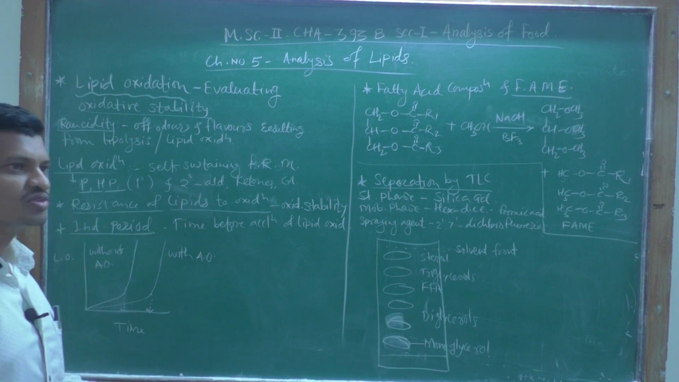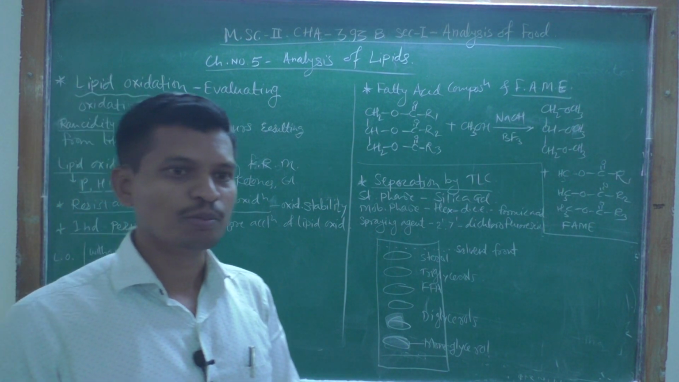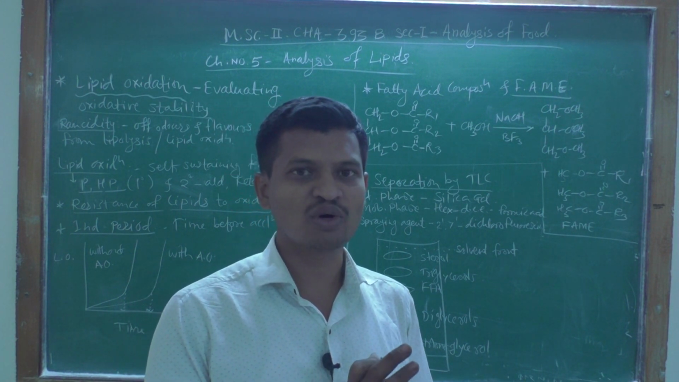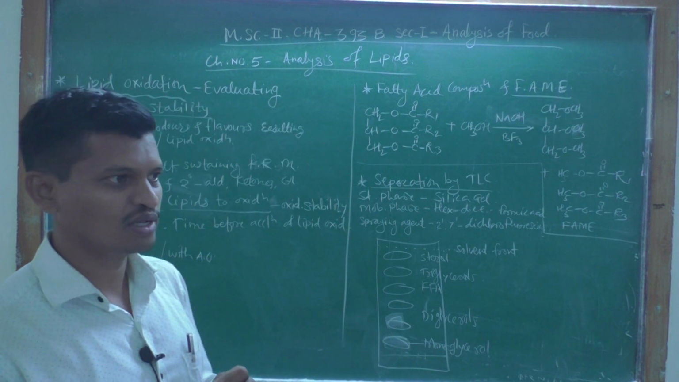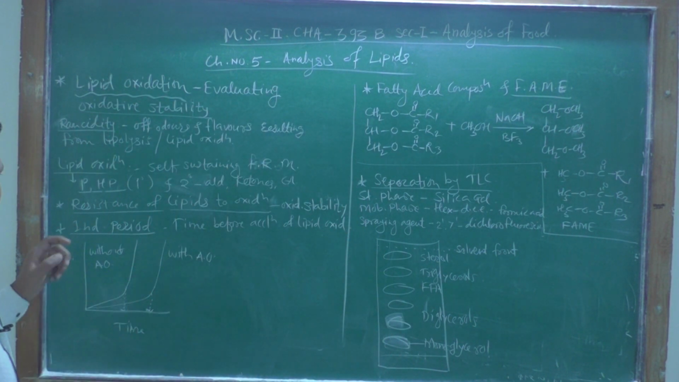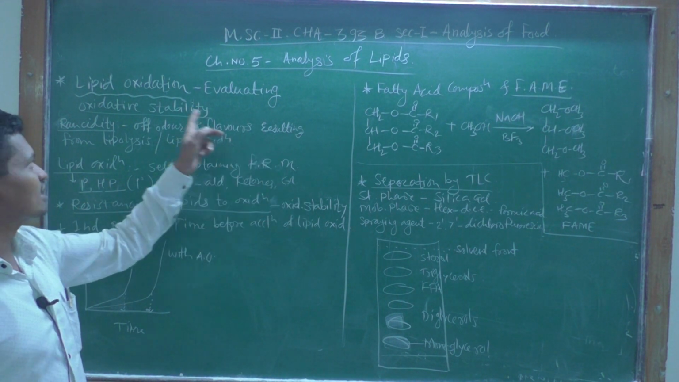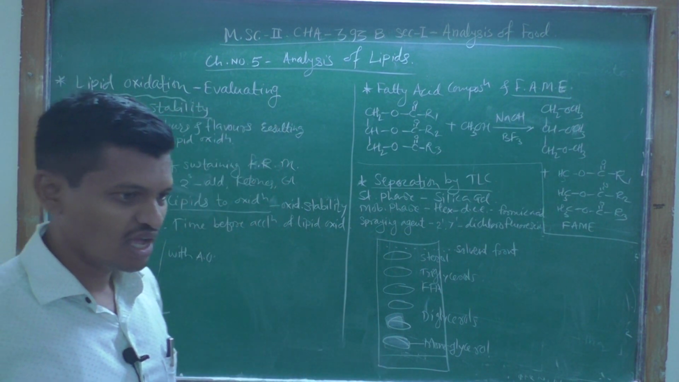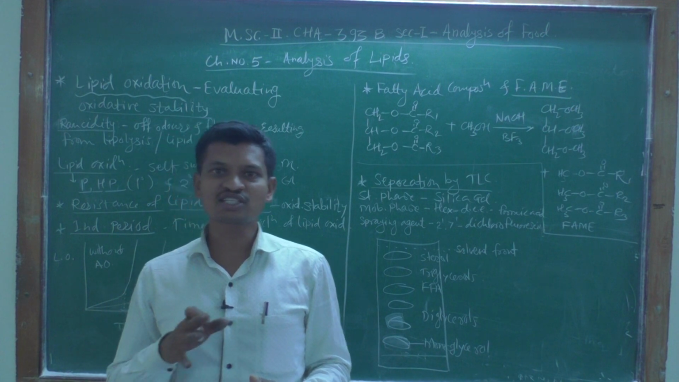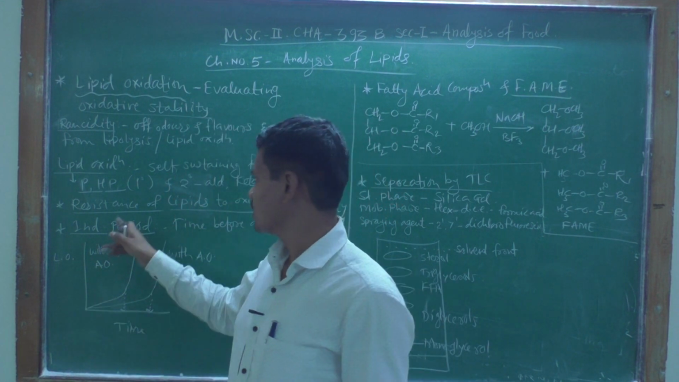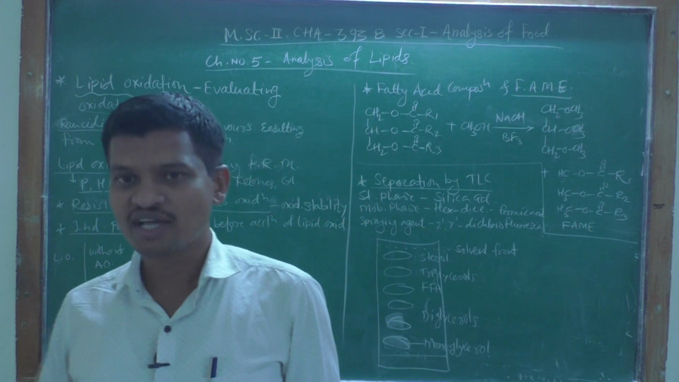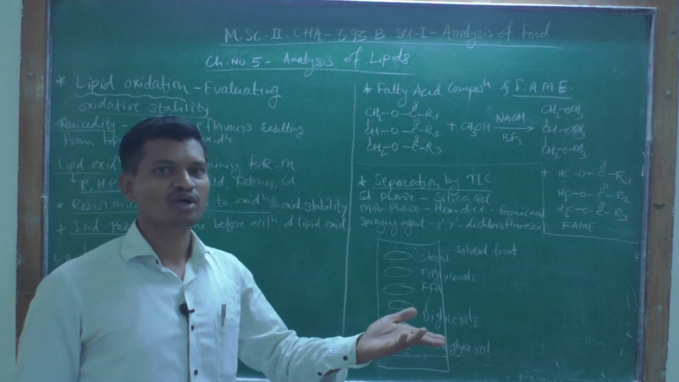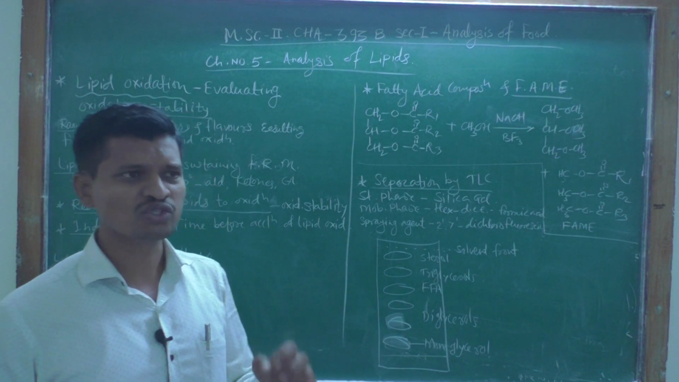Now this is of no use, meaning lipid oxidation must not occur in our lipids or food sample or in our fat sample. So we have to define the next term, that is oxidative stability. This oxidative stability is nothing but resistance to lipid oxidation. Resistance of lipids to oxidation is called oxidative stability. Okay, so it is opposite to that of oxidation.